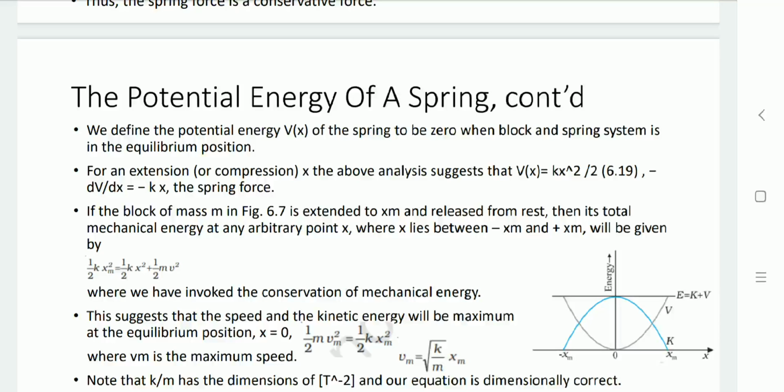So it suggests the speed and the kinetic energy will become maximum at the equilibrium position x equal to 0, which is 1/2 m vm square equal to 1/2 K xm square, and vm equals the square root of K by m times xm. K by m has a dimension T raised to minus 2. Based on that, this equation is dimensionally correct. So kinetic energy is converted to potential energy and vice versa, in which the mechanical energy remains constant.